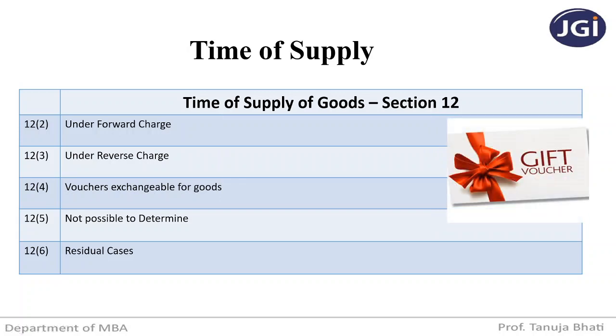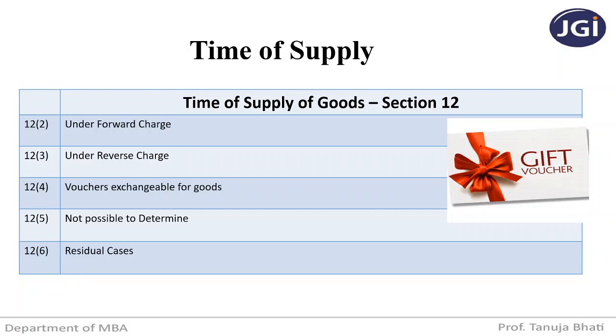Vouchers are nothing but gift vouchers. For example, you go to Peter England and you do shopping worth rupees 5,000. Sometimes there is a scheme that if you shop for a value of more than 5,000, you will get a gift voucher.